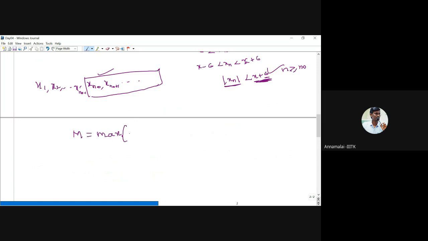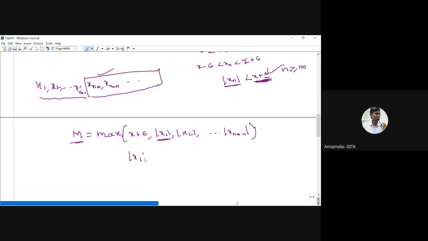one number we found, which is modulus of x plus epsilon. Now for the remaining terms we have to take the modulus. So modulus of x1, comma, modulus of x2, comma, etc., modulus of x n naught minus 1. Now you take the maximum, you will get m. So by the definition of maximum, m is the maximum of all these numbers.